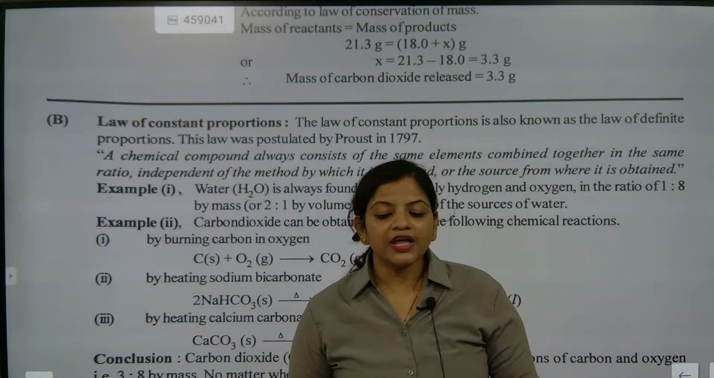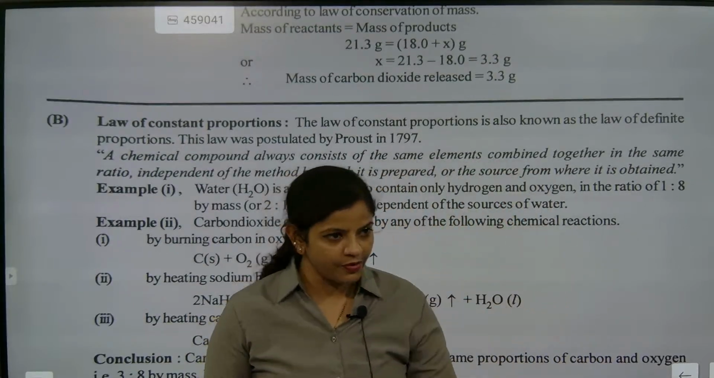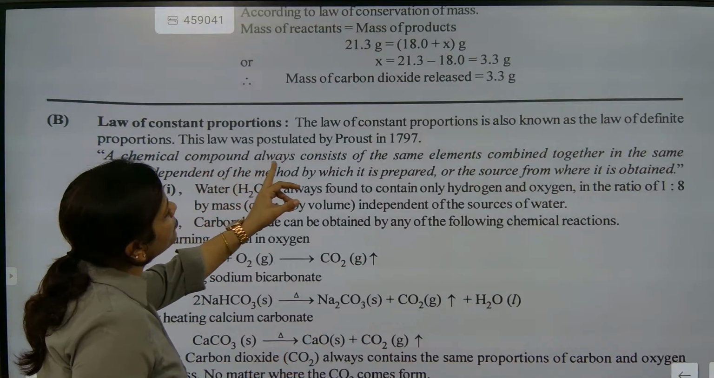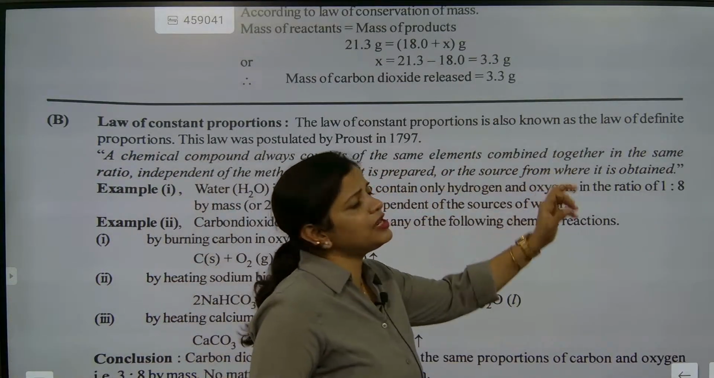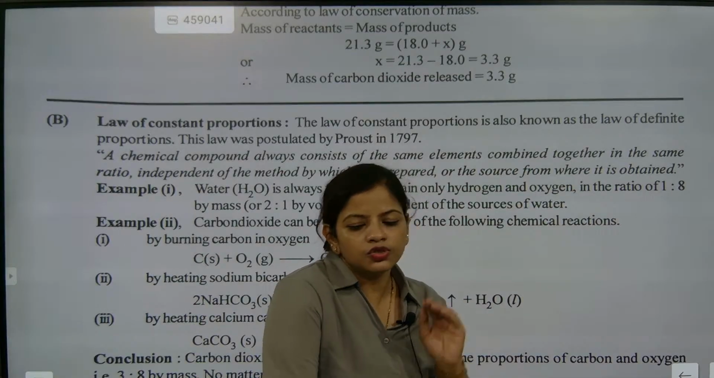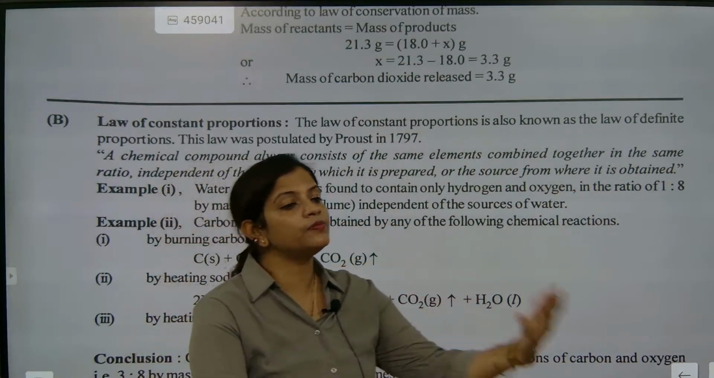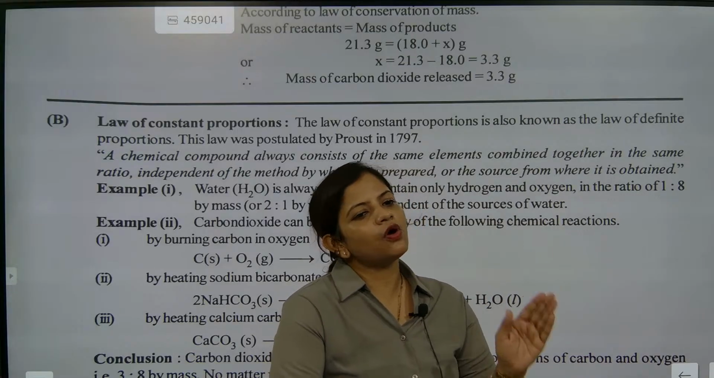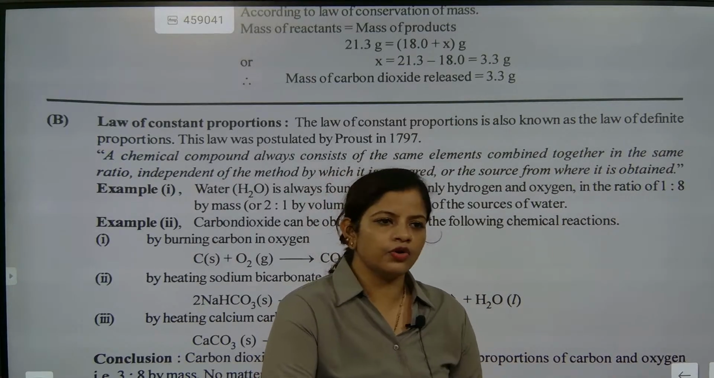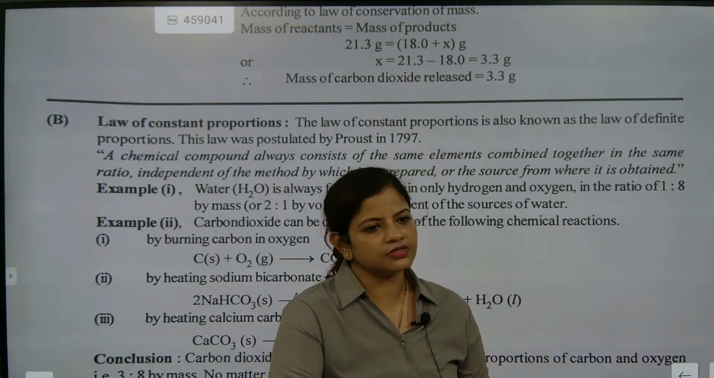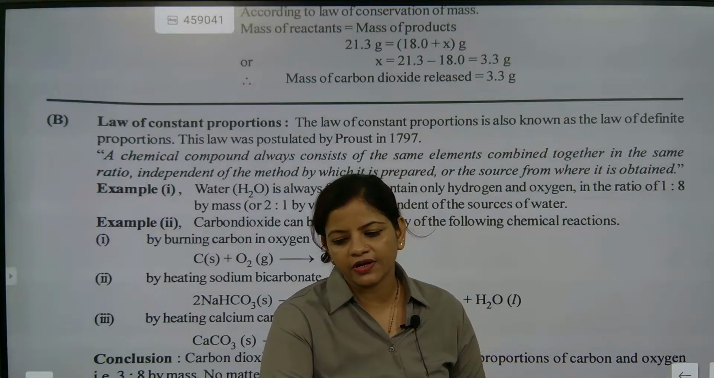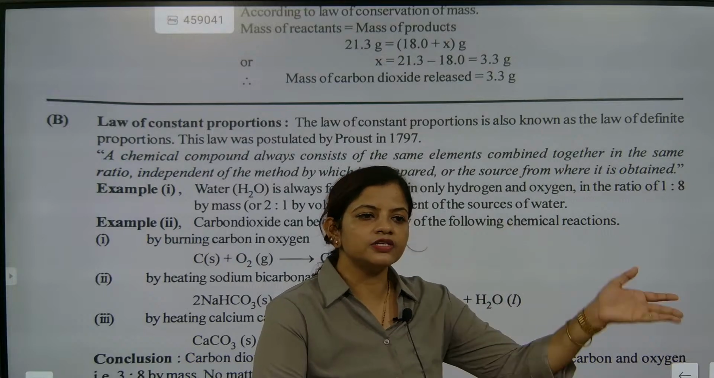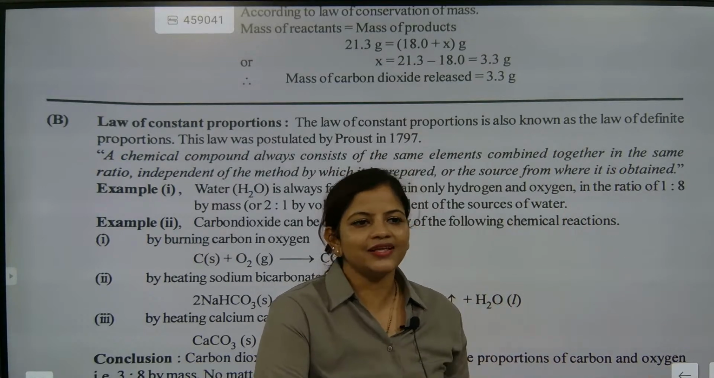Understood, beta. So that is called the law of definite proportion. Now, Kanishk, understand one thing. A chemical compound always consists of the same elements combined together. If somebody talks about sodium chloride, it will always be made with sodium and chlorine, and the ratio is fixed. The ratio is not going to change for anyone. It is always going to be the same, sodium and chlorine. We can't change that.